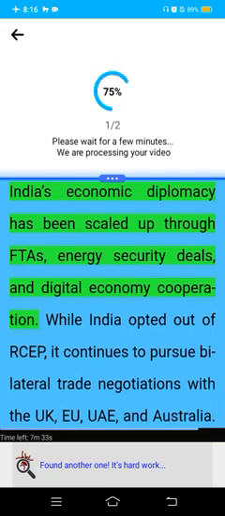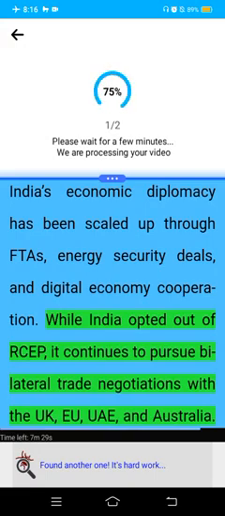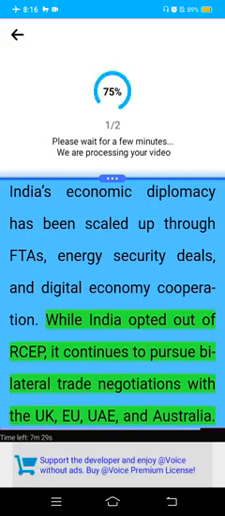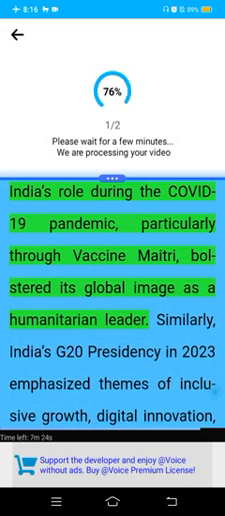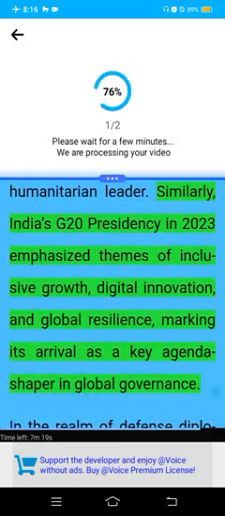India's economic diplomacy has been scaled up through FTAs, energy security deals, and digital economy cooperation. India continues to pursue bilateral trade negotiations with the UK, EU, UAE, and Australia. India's role during the COVID-19 pandemic, particularly through vaccine Maitri, bolstered its global image as a humanitarian leader. The G20 presidency in 2023 emphasized themes of inclusive growth, digital innovation, and global resilience, marking its arrival as a key agenda shaper in global governance.